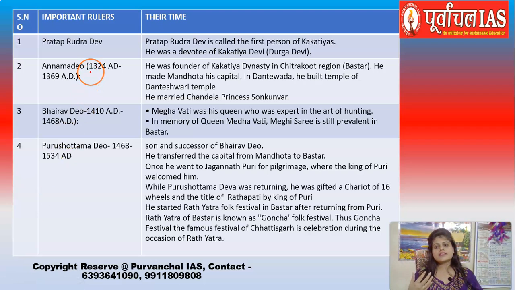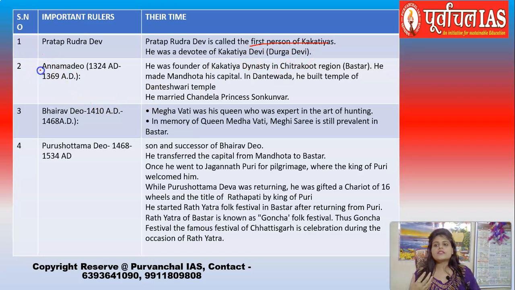Now see, as far as the rulers are concerned, the first ruler considered is Pratap Rudradev. Although we do not have much information about this Pratap Rudradev, what is to be known is that he was the first person of the Kakatiya dynasty. So if somebody asks you, or if there is a question, who is considered to be the first person of the Kakatiya dynasty, your answer has to be Pratap Rudradev. He was a devotee of Kakatiya Devi, Durga Devi.